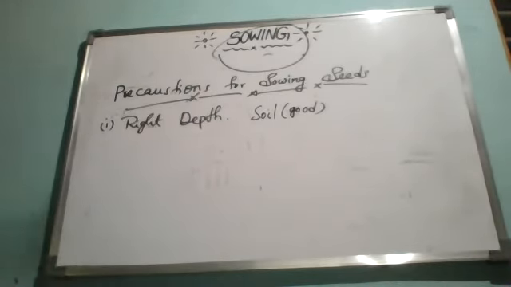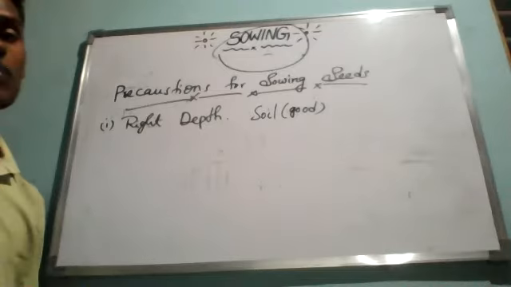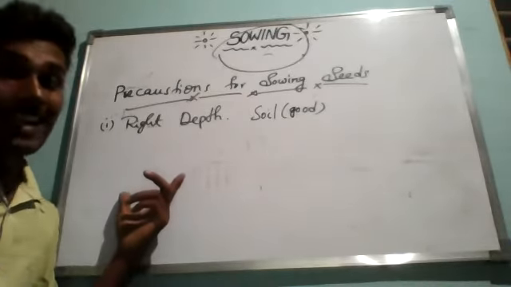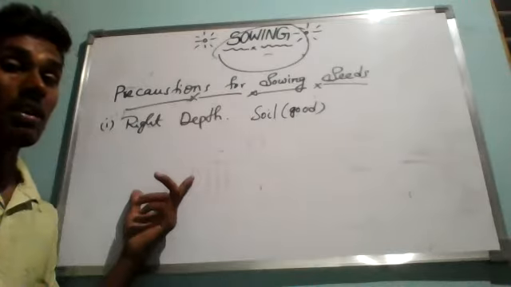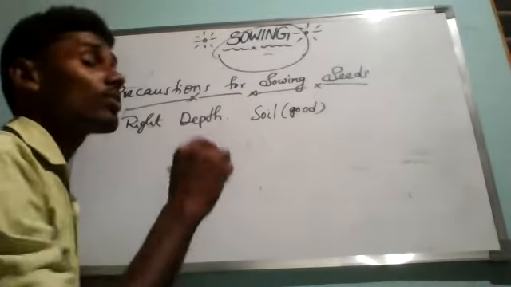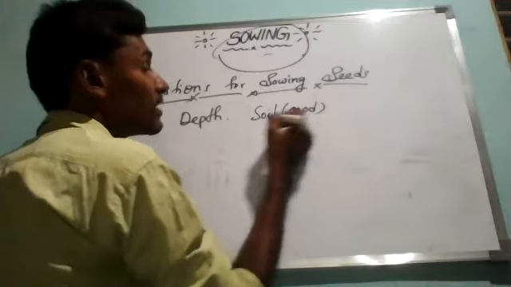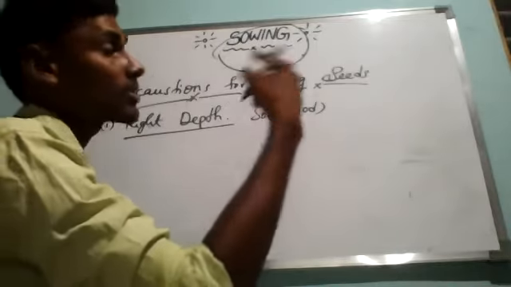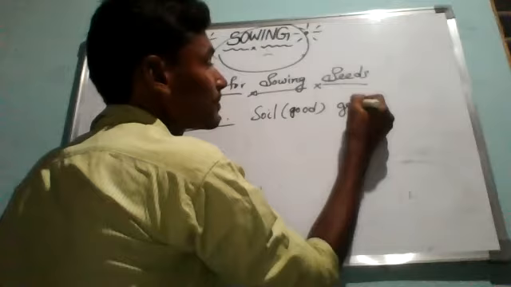So the first safety precaution is the seeds should be sown at the right depth in the soil suitable for germination. Means that the soil must contain everything needed to allow the seeds which are planted to germinate.